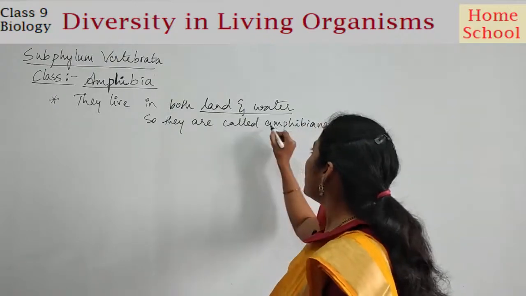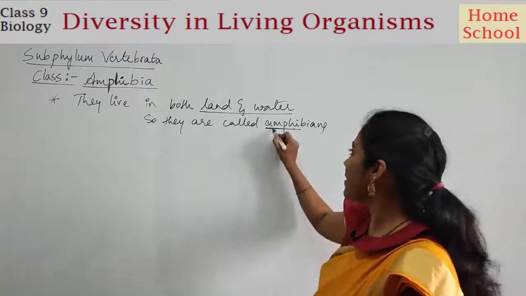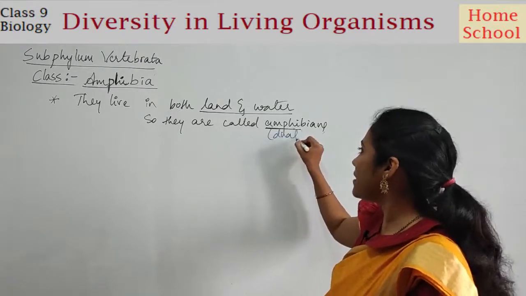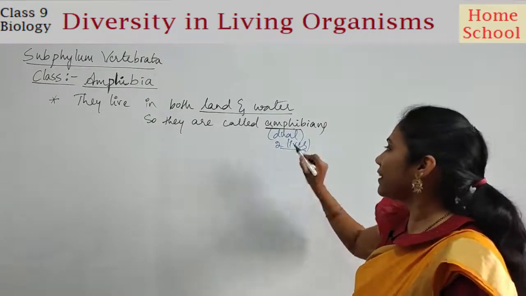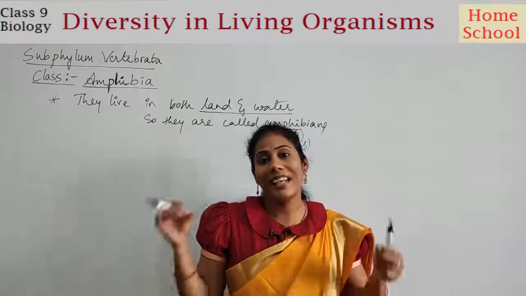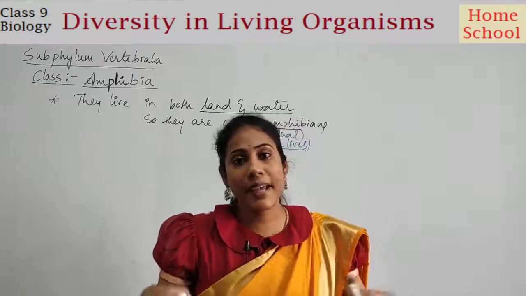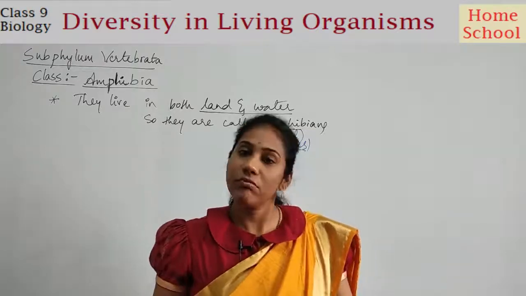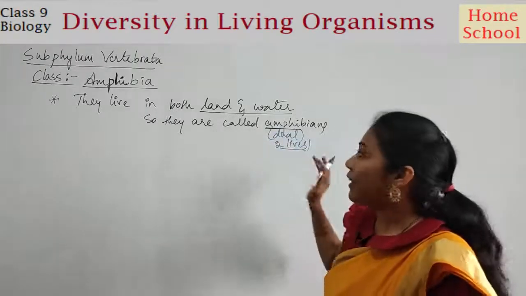Amphibians. Okay, you know what is the meaning of the word amphi? Amphi in the sense dwell. Dwell in the sense, two lives. Like they should live in both water and they want land also for their survival. So dwell in the sense double, like two. They live in water as well as land. So that's why they are called amphibians.